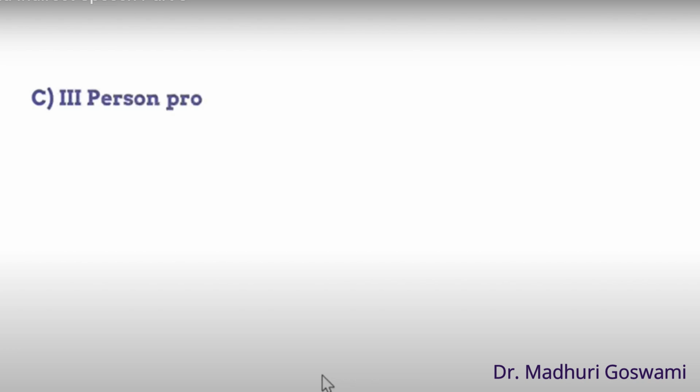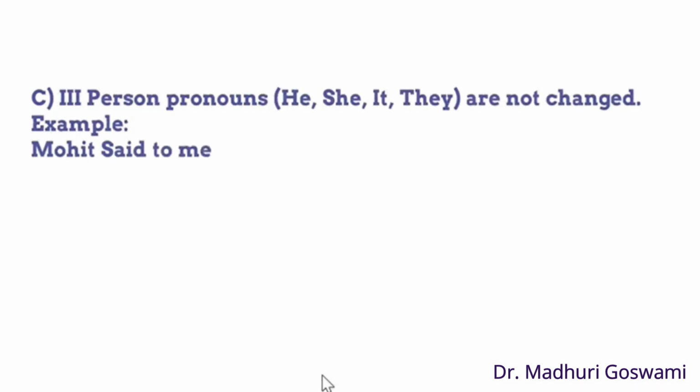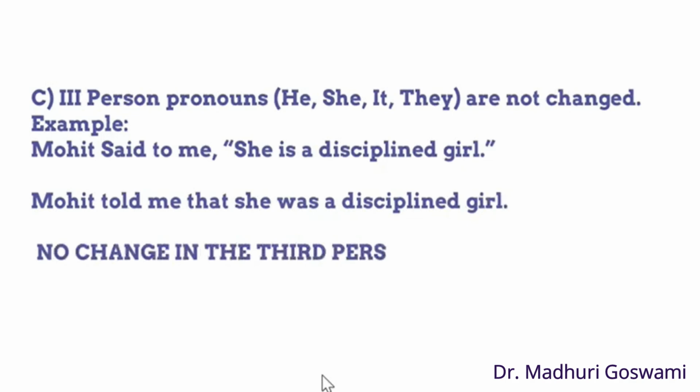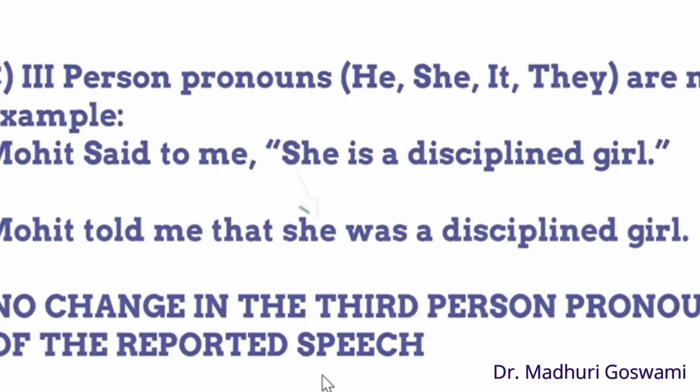The third point, while changing the pronouns, is the third person pronouns like she, he, it, they are not changed at all. For example, Mohit said to me, "She is a disciplined girl." The indirect speech of this sentence is, Mohit told me that she was a disciplined girl. Did you notice the third person pronoun in the reported speech are not changed?